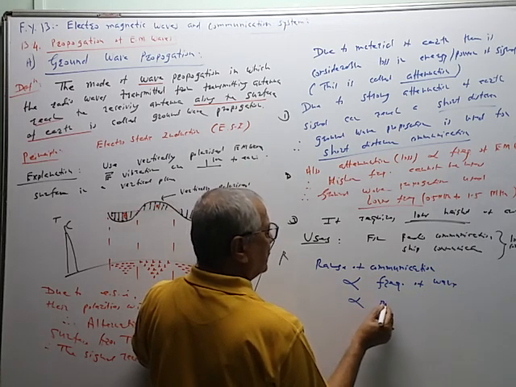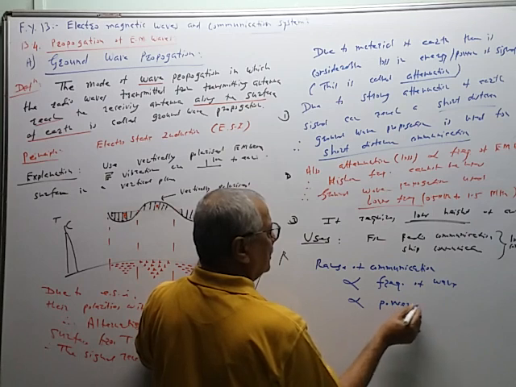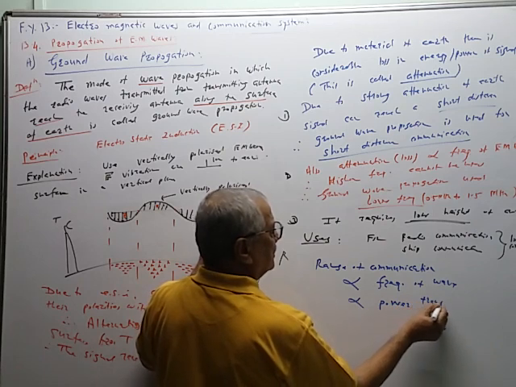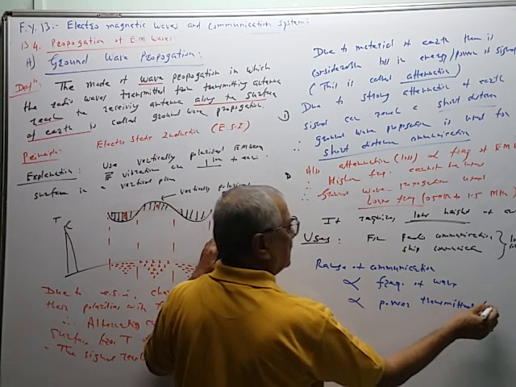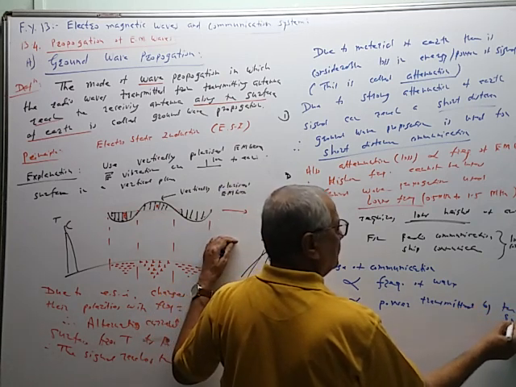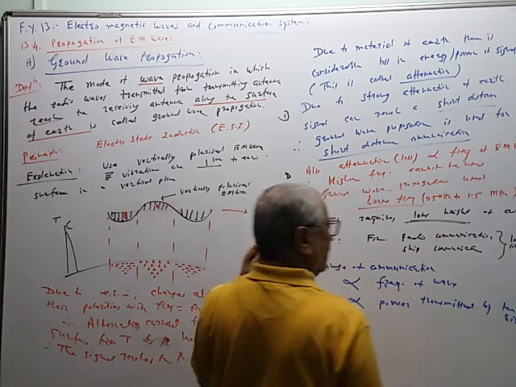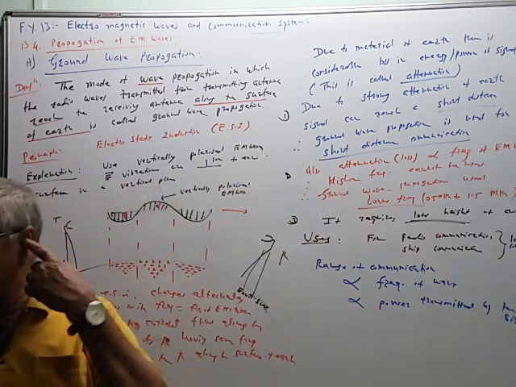Also, it is directly proportional to the power transmitted by the signal. More the power, more is the range of communication.